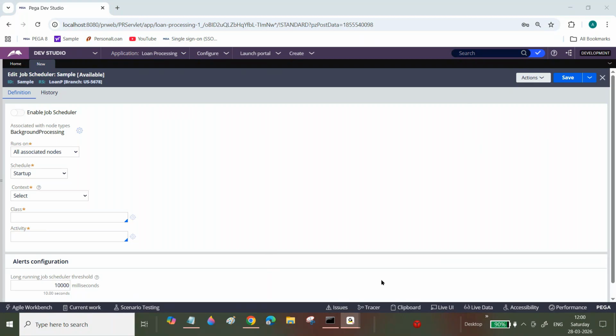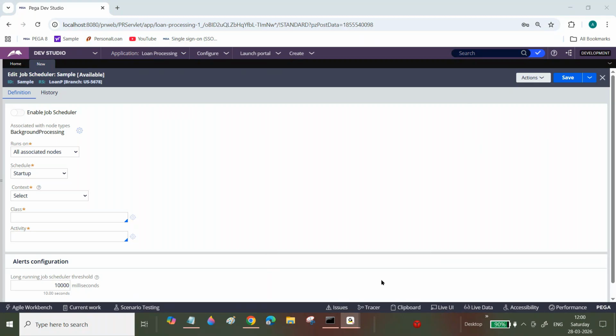Whatever logic you write in an activity, once you deploy, automatically the job scheduler will execute that activity and perform those actions, right?